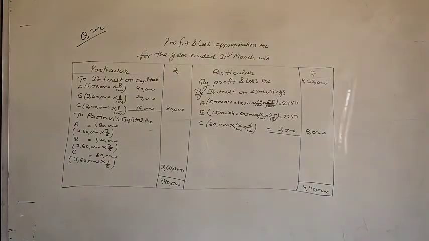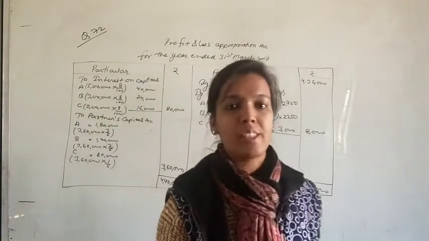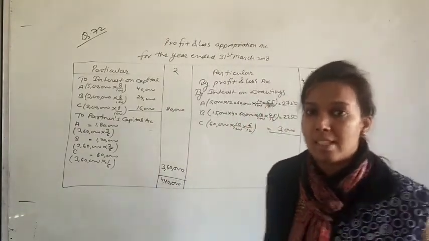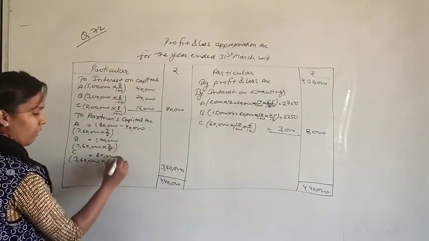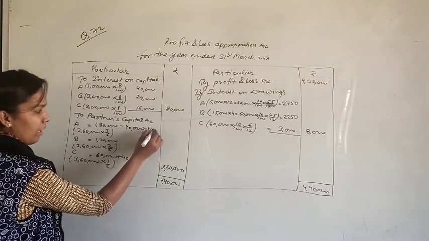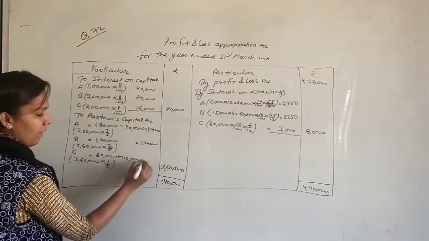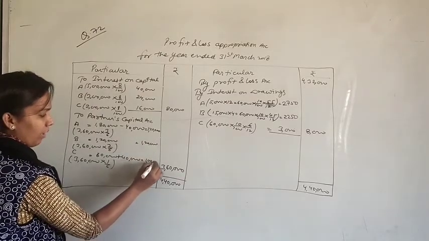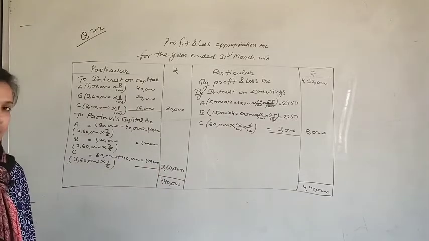Partner C got 60,000 according to this, but he is guaranteed rupees 1 lakh. Means the deficiency is rupees 40,000, and this deficiency will be met by partner A because he has guaranteed to C. So this 40,000 will be deducted from A's profit and will be added to C's profit. So for partner A it is 1,40,000. For partner B it is as it is, 1,20,000, and for the third partner it will be 1 lakh. In this way, this will be the profit sharing of all partners. Okay.